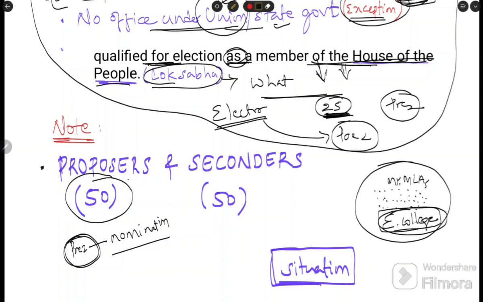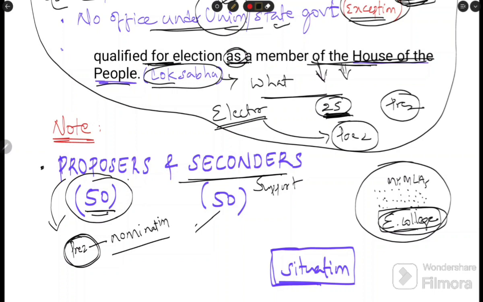They need to appeal before the ECI, the Election Commission of India, to take his name as a candidate for the presidential election. 50 members need to be proposers, and another 50 members need to be seconders. Seconders means support.